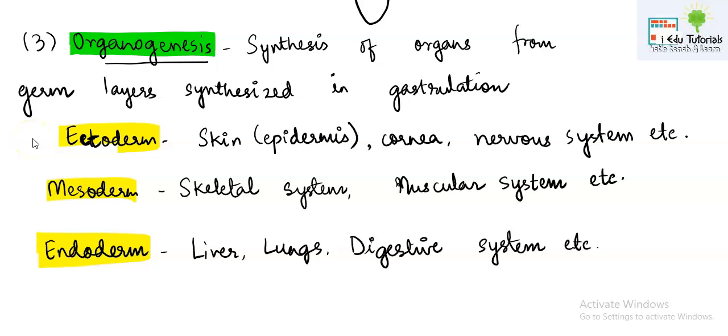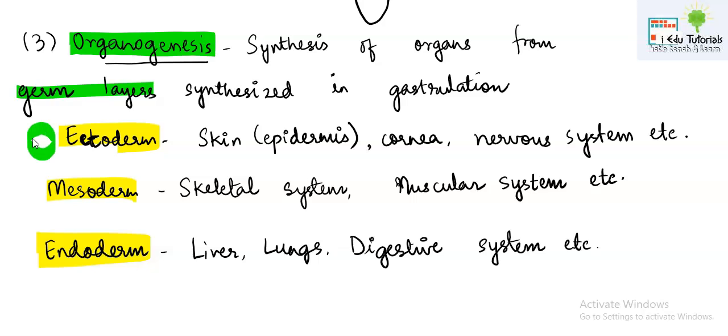Now as gastrulation gets over, the next phase that has to occur is organogenesis. Genesis always means synthesis. Now with genesis, the prefix is organo, meaning organs will be getting synthesized. So organogenesis refers to the synthesis of the organs from the germ layers that have been synthesized in the gastrulation period.